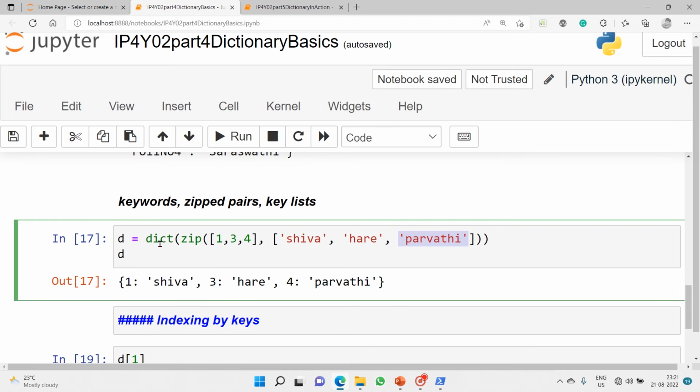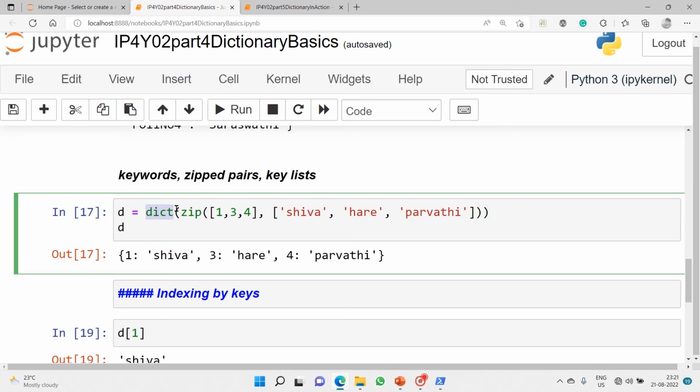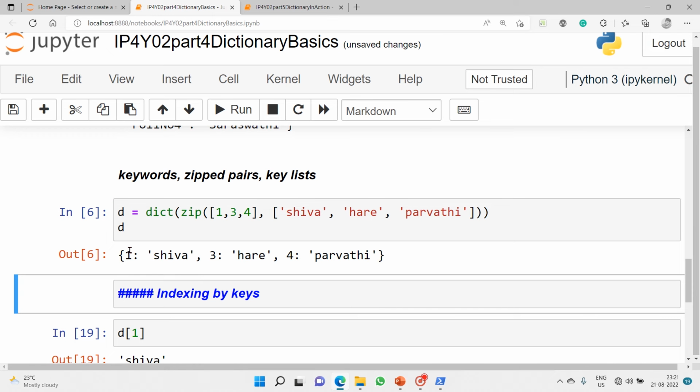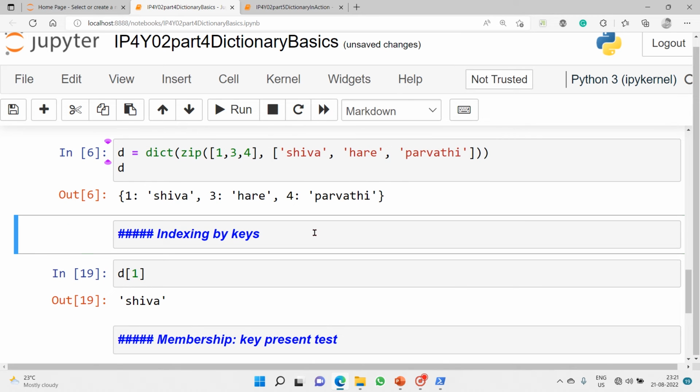So that's how, when I call the dict function using zip, it takes the elements in the first list as keys, and the second list as values. That's how it made a key value pair. So one is the key, and Shiva is the value. This is another way of writing a dict. Now we will do indexing by keys, because we are in a dictionary. We will index using keys, not using offset index position.